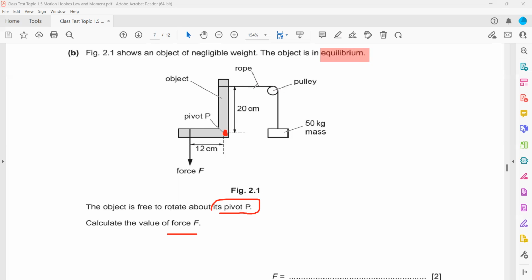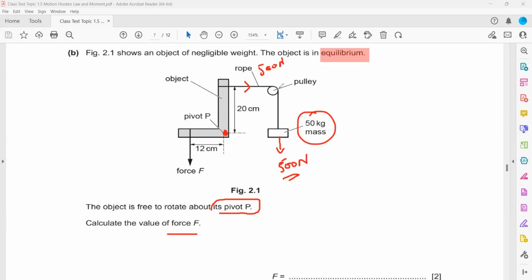First, we have to identify, look, a rope is there, so there will be a force from the rope, and that force is equal to the weight of this mass. The mass is 50 kilograms. So what will be the weight? It will be 500, because mass multiplied by gravity is equal to the weight. So it will be 500 if we take gravity as 10. Otherwise, if you take 9.8, it will be 490. So this 500 weight is there, which means the force on the rope is also 500 Newton.